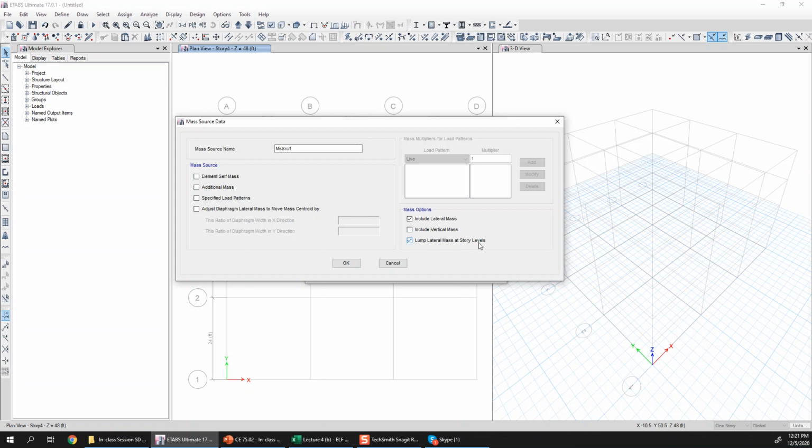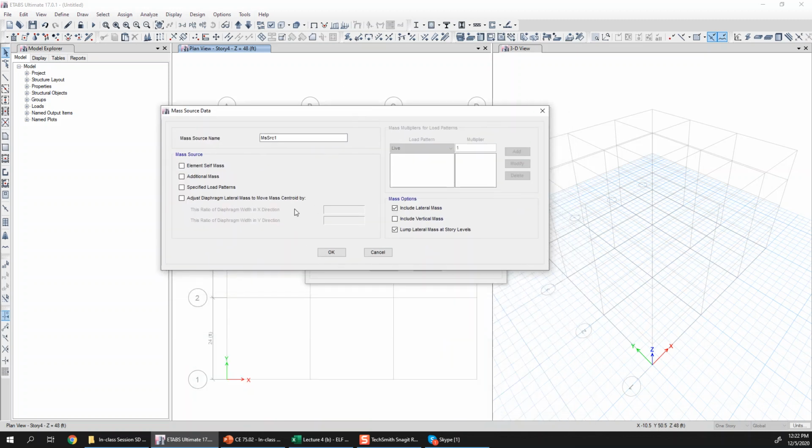Lumped lateral mass at story level. If you uncheck this, the software will lump the lateral mass at each node separately. If you check this option, the software will collect the mass from each node and lump it at the center of the story level. It will create a master node at that level and apply the whole mass at that point, and then it will basically be a simplified multiple degree of freedom system for the construction of the mass matrix. So these are the mass matrix options for ETABS.